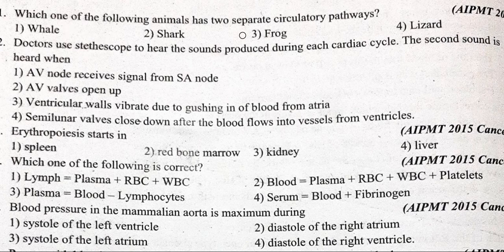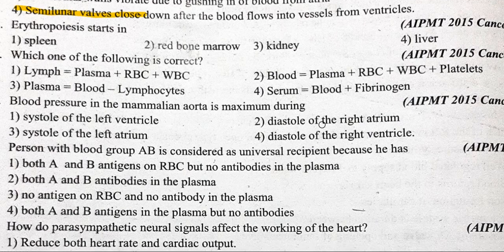Which one of the following animals has two separate circulatory pathways? Whale. Doctors use a stethoscope to hear the sounds produced during each cardiac cycle. The second sound is heard when semi-lunar valves close down after the blood flows into vessels from ventricles.